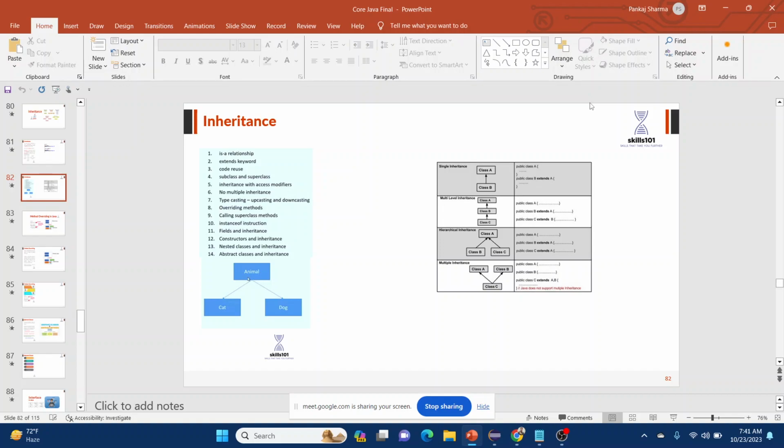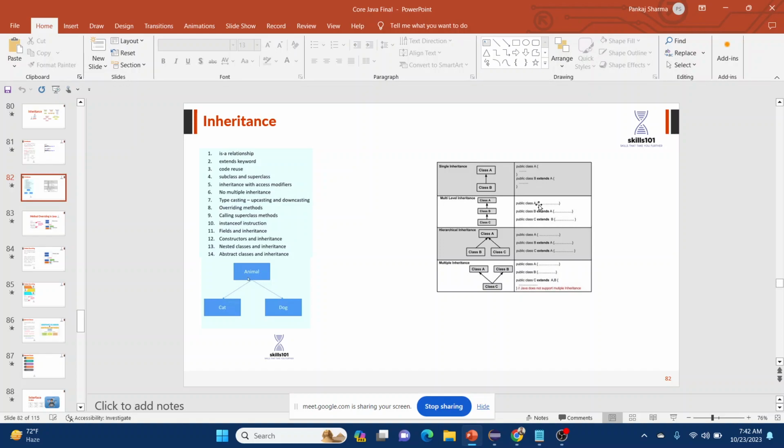Now the multi-level inheritance. In multi-level inheritance, what happens? There are classes A, B, C, where class C inherited class B and class B inherited class A. We implement this in programming like this: public class A, public class B, B extends A, and public class C, C extends B. That's how even the C class can access all the data of the A class. So this is known as multi-level inheritance. There are multiple layers, multiple children, but at multiple levels.